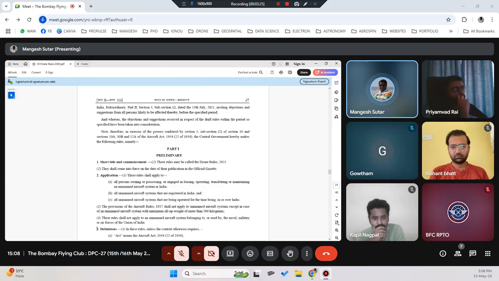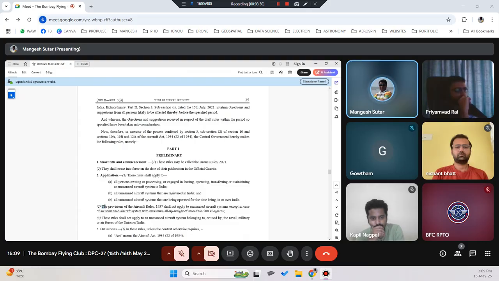so then there is section number 3. So see here, part number 1. Part number 1 is preliminary. So like that there are 12 parts of these drone rules. Okay, and these are rules, a number of rules. Rule number 1 says about the title of the rule. The title of the rule is Drone Rules 2021. These rules are applied to whom? The application of these rules. These are the three criteria that have been defined.